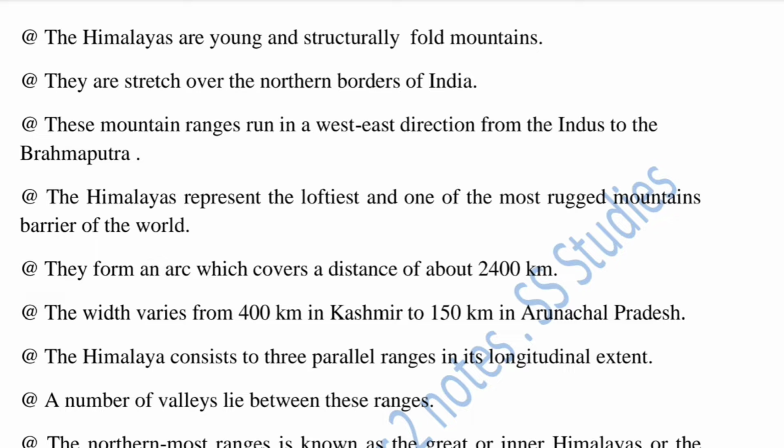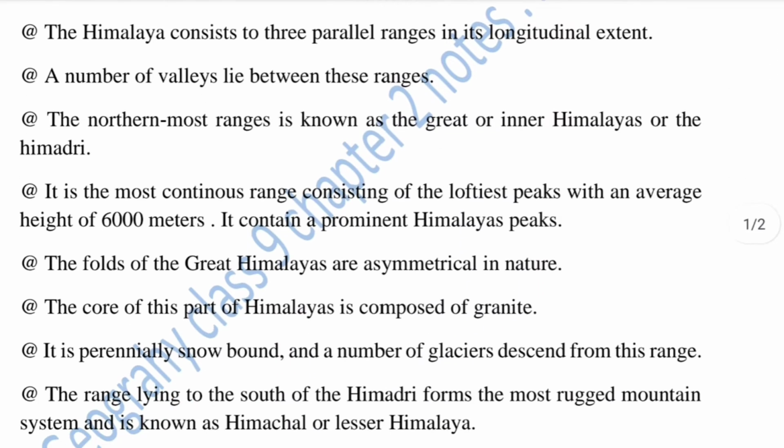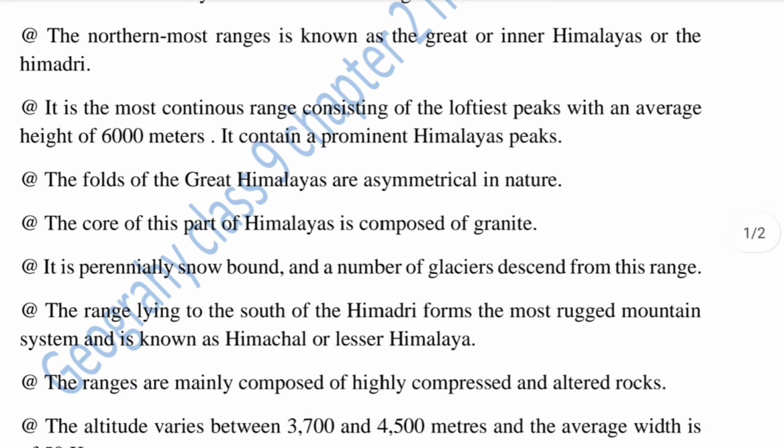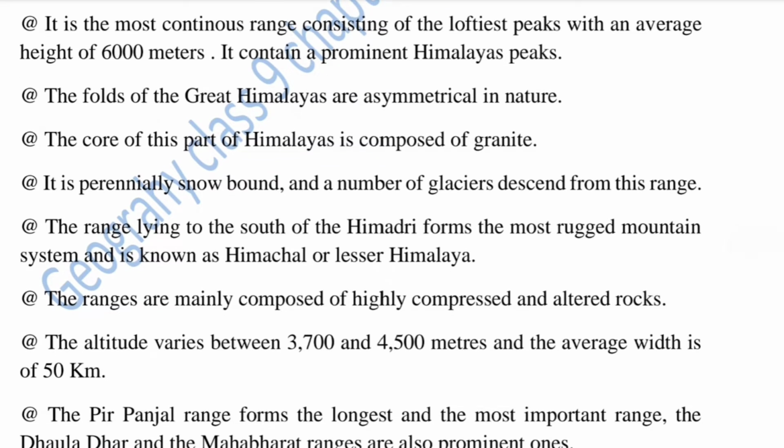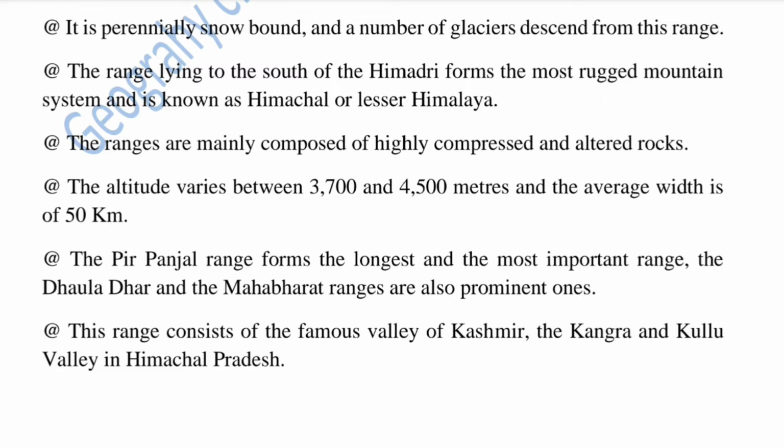The Himalaya consists of three parallel ranges in its longitudinal extent, and a number of valleys lie between these ranges. The northernmost range is known as the Great or Inner Himalayas or the Himadri. It is the most continuous range, consisting of the loftiest peaks with an average height of 6,000 meters. It contains the prominent Himalayan peaks. The folds of the Great Himalayas are asymmetrical in nature. The core of this part of the Himalayas is composed of granite, and a number of glaciers descend from this range.